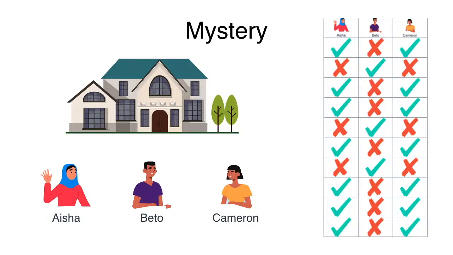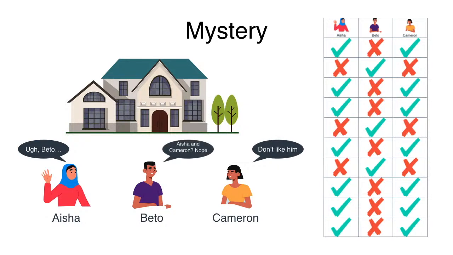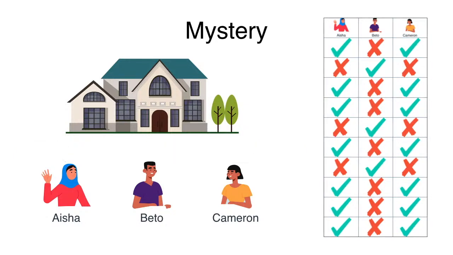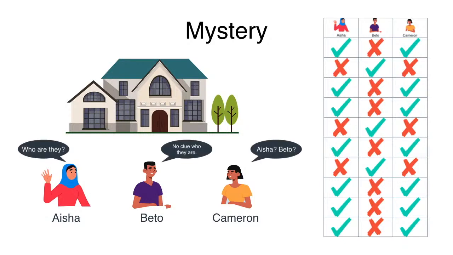And that's interesting. Why would this happen? Well, our first reaction could be that maybe they know each other and that Aisha and Cameron are very good friends, but they don't get along with Beto. However, after asking them, we found out that the 3 of them actually don't know each other. There is no relation between them, so we have to find another reason. Can you help me think of reasons why this pattern of appearances would happen without them knowing each other? Feel free to pause the video and think of possible scenarios.